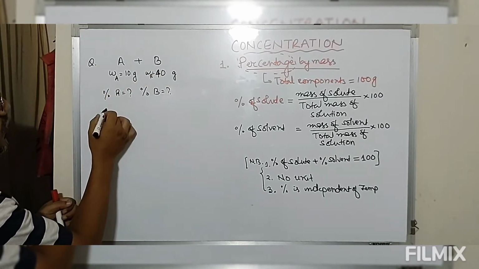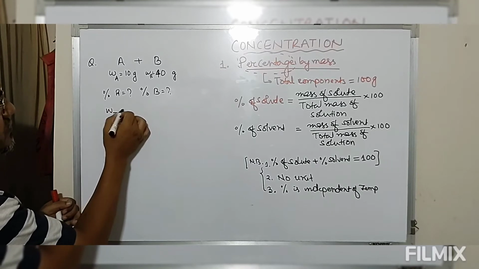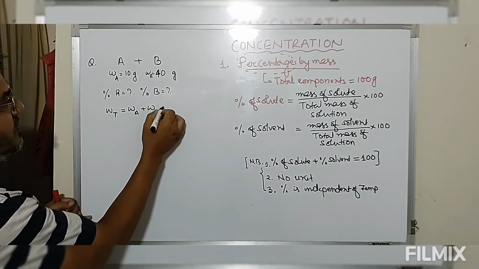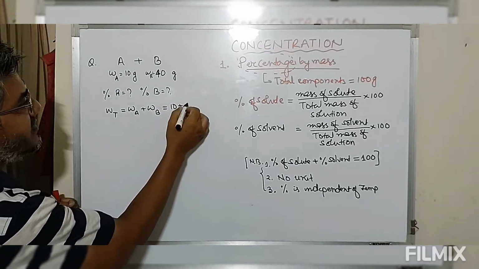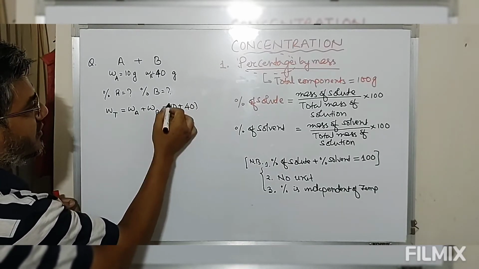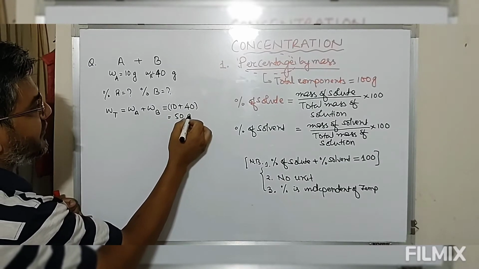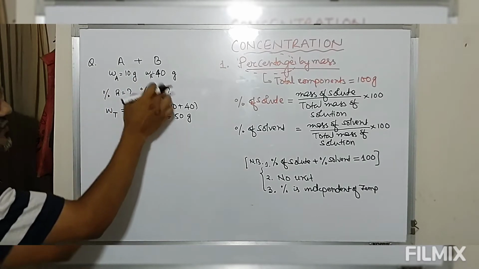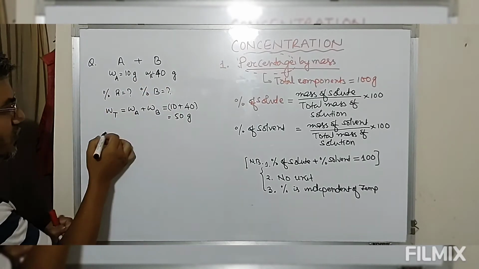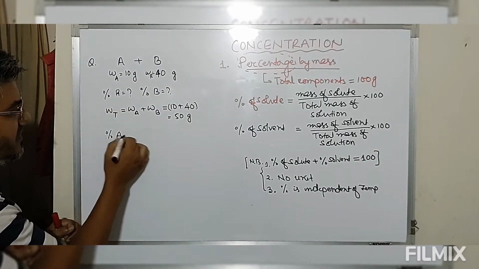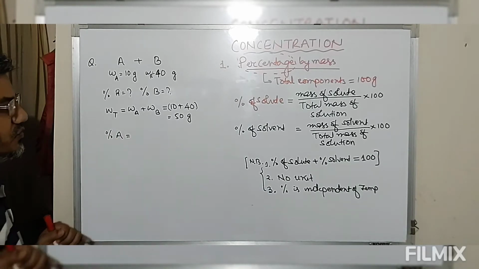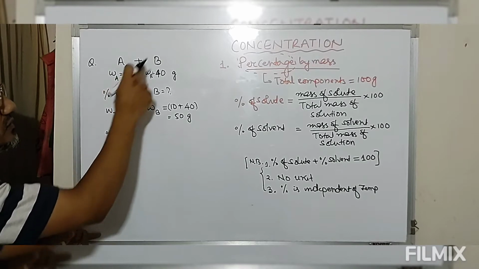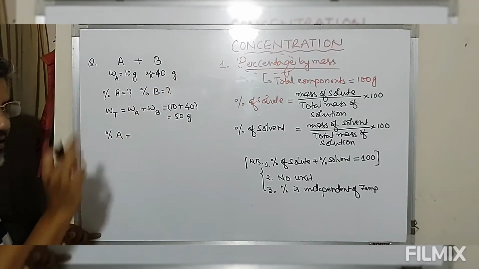Then total mass. So total mass of solution is mass of A plus mass of B, which comes out to be 10 plus 40, that is 50 gram. Now according to the definition of percentage by mass, look at the one which is present in smaller quantity is solute, the one which is present in larger quantity is solvent.